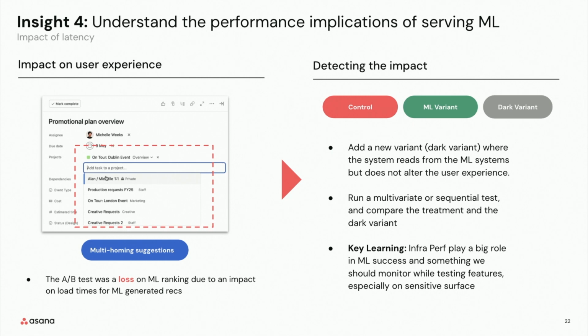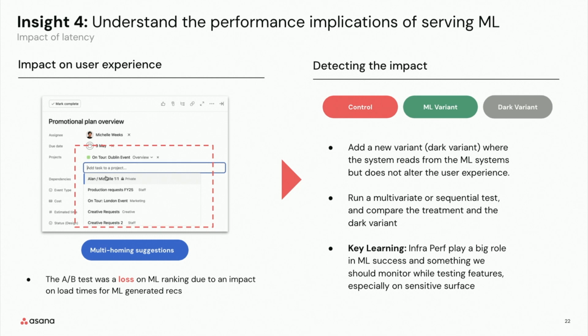How did we figure out it was latency that was contributing to it? We ran a multivariate test where one of the variants was a dark variant. What I mean by dark variant is that in this variant, we read predictions from the machine learning system, but we do not surface those recommendations. Essentially, all the backend computations to serve ML remain the same, but the rankings that the user sees do not change.